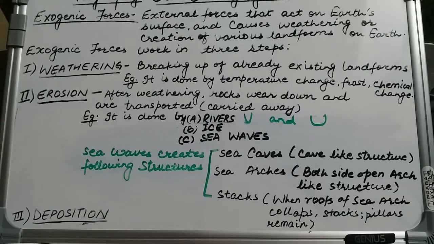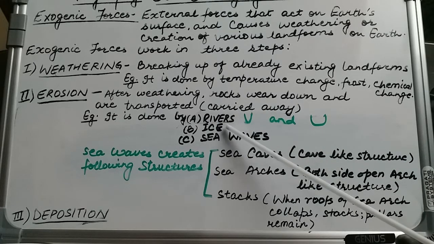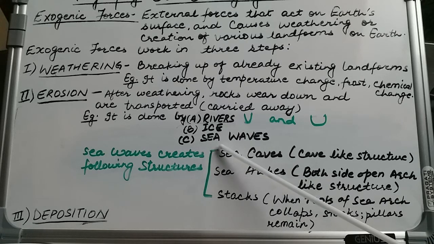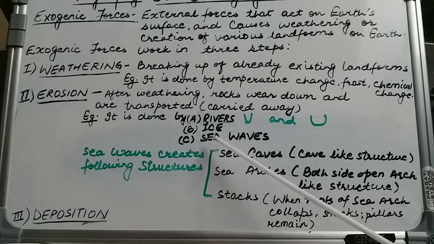The third agent of erosion is sea waves. Like rivers and ice cause formation of new structures, similarly the sea waves, or the fast moving upper layer of water on the oceans and seas, cause the formation of certain structures. So sea waves create the following structures, namely the sea caves, the sea arches, and stacks.